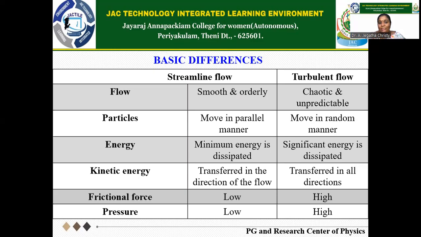Minimum energy is dissipated for streamline, and significant energy is dissipated for turbulent. Kinetic energy is transferred in the direction of the flow for streamline, whereas it is transferred in all directions for turbulent flow. Frictional force and pressure are very low for streamline, and very high for turbulent flow.